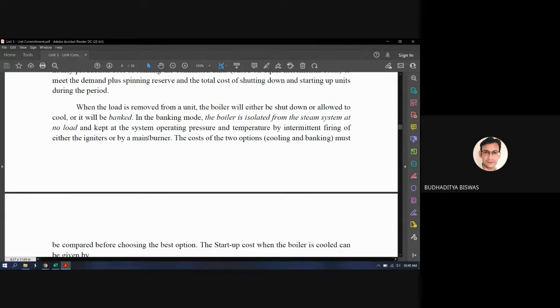That's why the rule is that if the time during which the unit is not generating the electricity is short, then it should go to the banking mode, because after a few hours it again needs to generate, and if it is shut down within this time, it will not be able to generate because it will take a long time to gain all this temperature and pressure which is required to generate the electricity. Now to understand the difference between banking and shutdown, let's do one example.